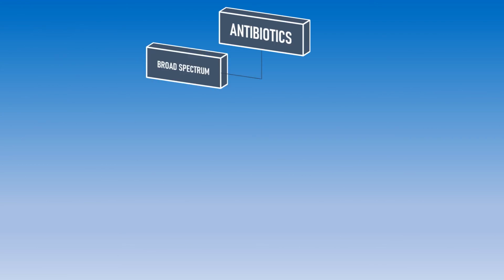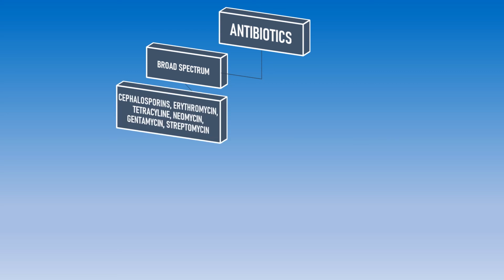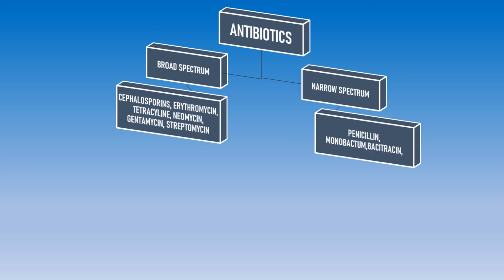Antibiotics. Antibiotics are used when you are sick, when you have some kind of sickness caused by microbes. They are of two types, broad spectrum and narrow spectrum. Erythromycin, tetracycline, gentamicin are broad spectrum antibiotics. Penicillin, monobactam, and bacitracin are narrow spectrum. Broad spectrum meaning, suppose you are sick and you go to the doctor and the doctor says you have high fever and a sore throat. He will just prescribe probably an erythromycin or a streptomycin for you.